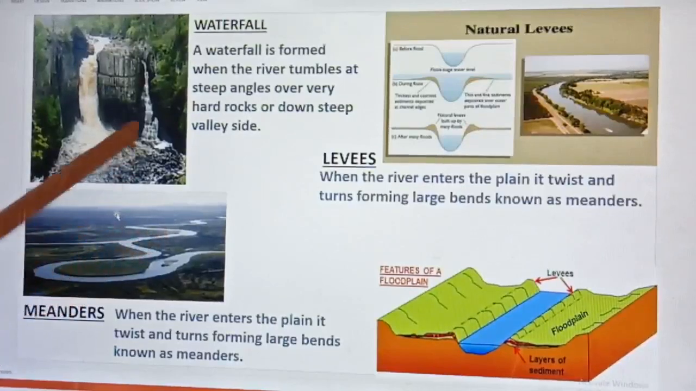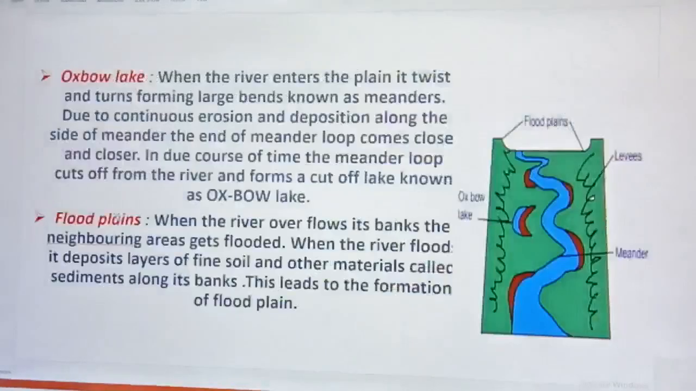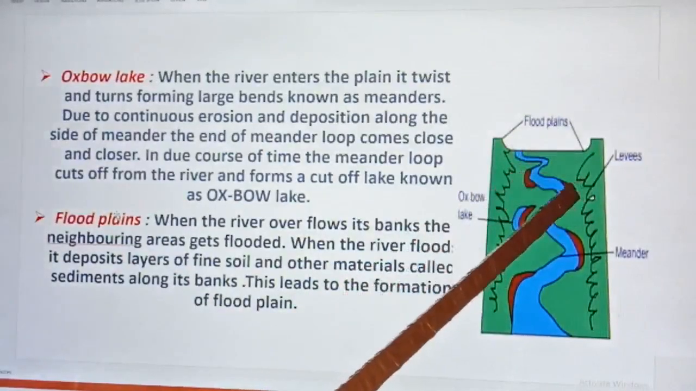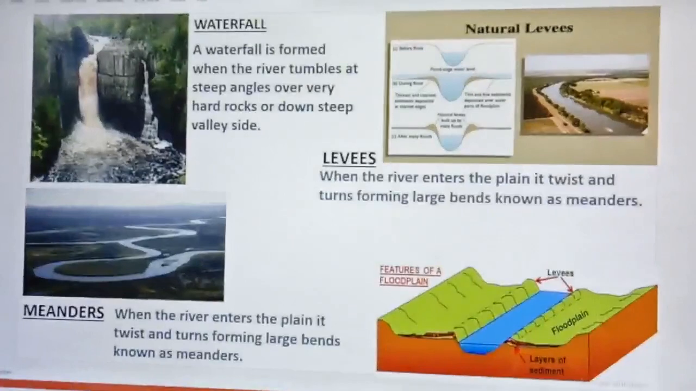Due to this, the meander loops come very close, and due to this, in course of time, the meander loop cut off and leads to the formation of oxbow lake. Children, here you can see oxbow lake. The river twist and turn, one side deposition, one side erosion, and due to this, the loop bend, cut off, and lead to the formation of oxbow lake.